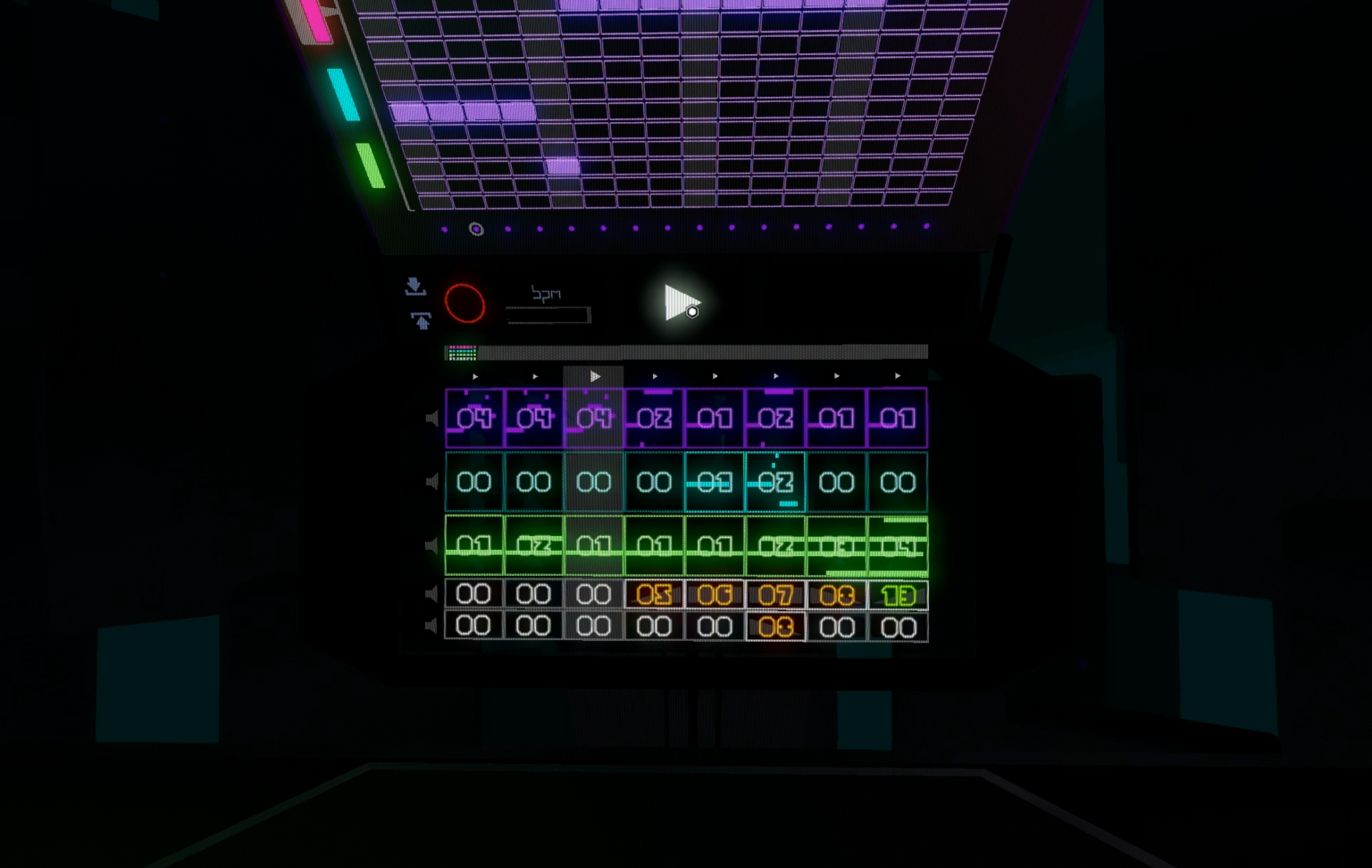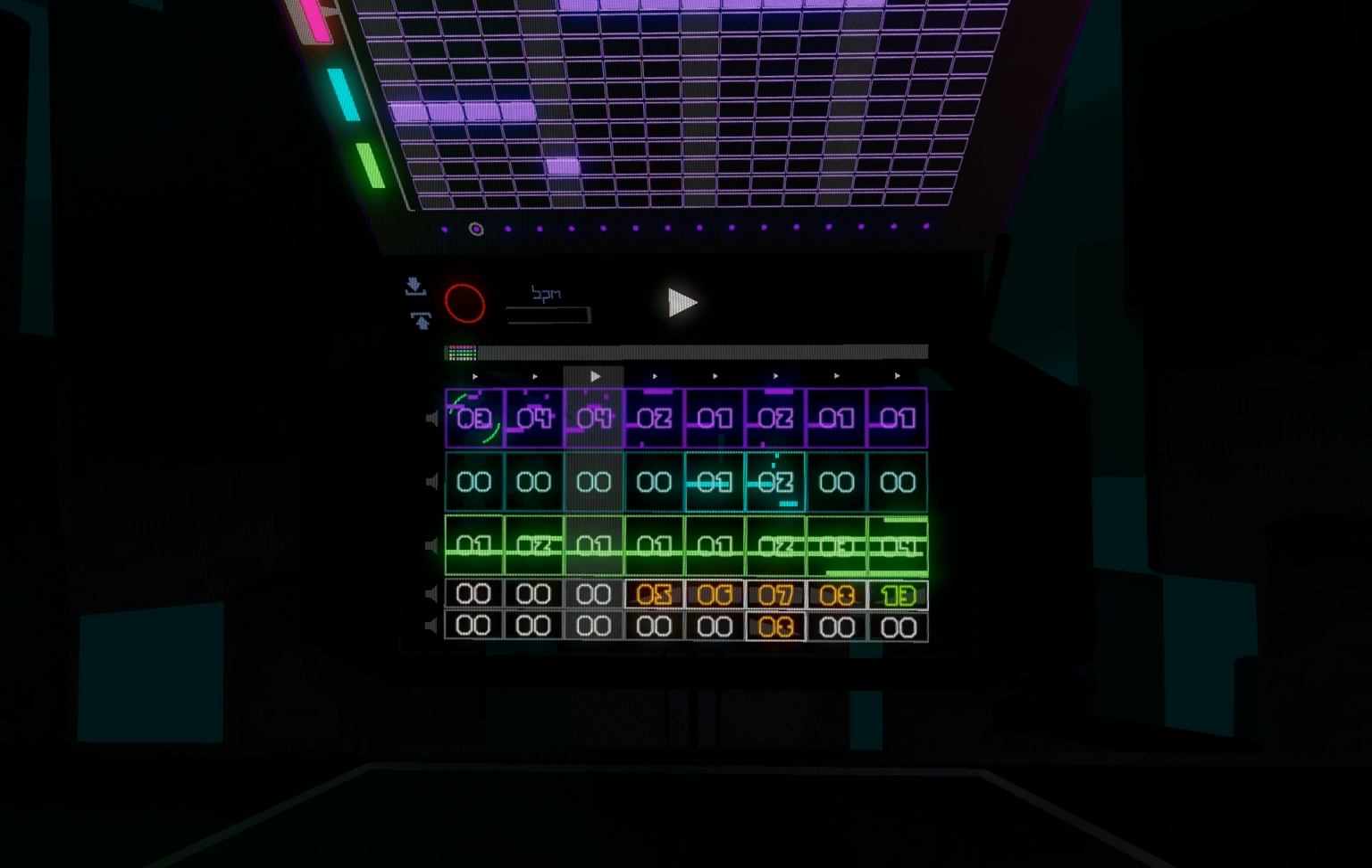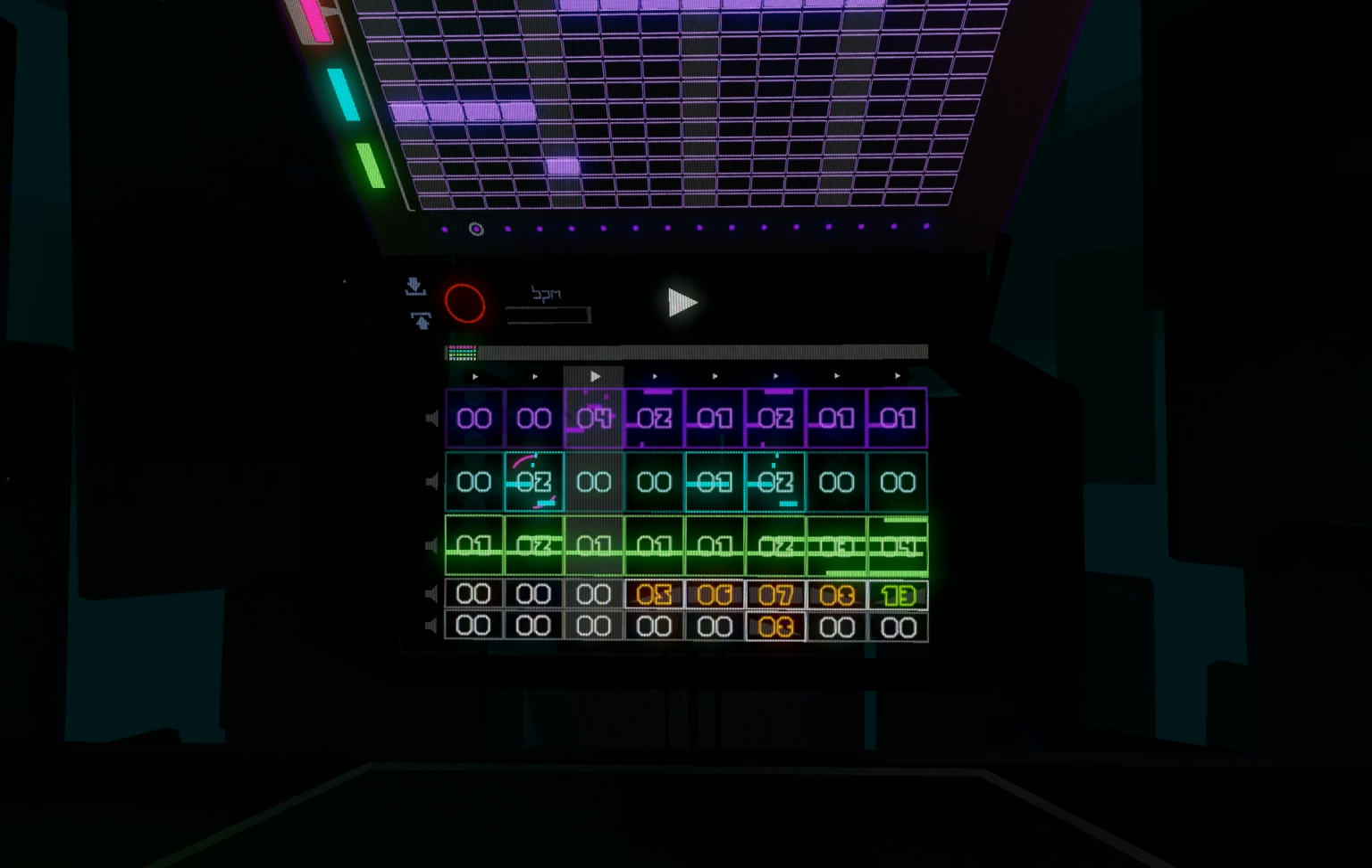So to arrange a song, you choose what pattern you want for each column or bar, and you do this for each instrument. You choose patterns by click dragging up or down on each block, like this.